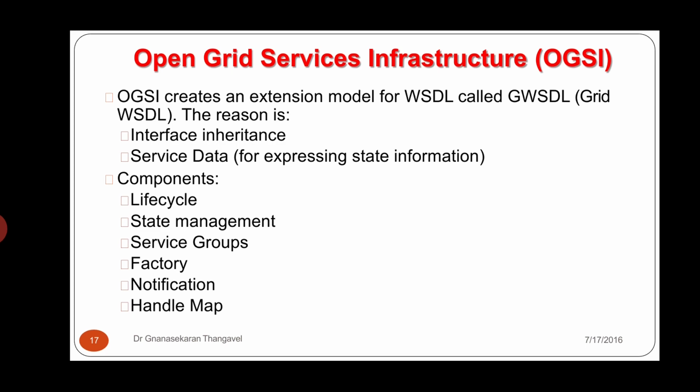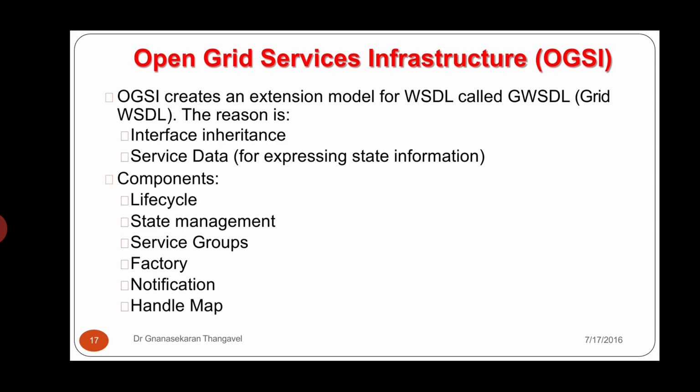Coming to notification, it manages notifications between services and resources, and uses a third party messaging service. And the last one is handle map. To return a grid service reference, it is associated with a grid service handle. Every grid service instance is always registered with at least one home handle map. Also, the grid service handle includes the handle map's identity.